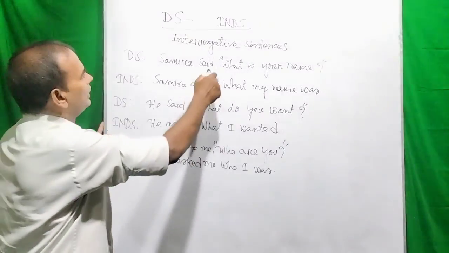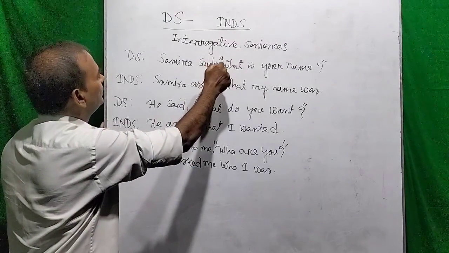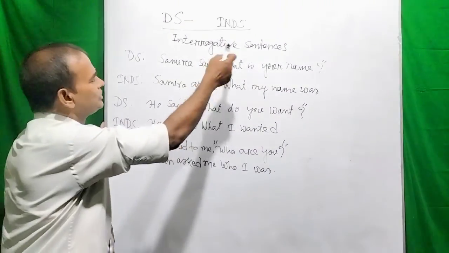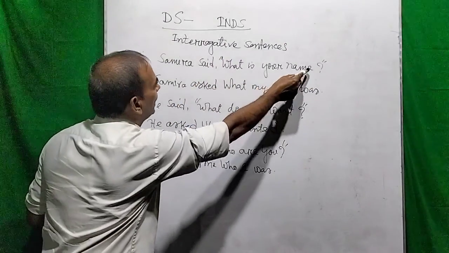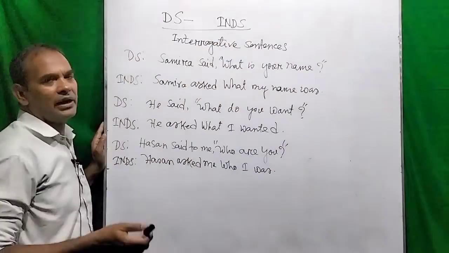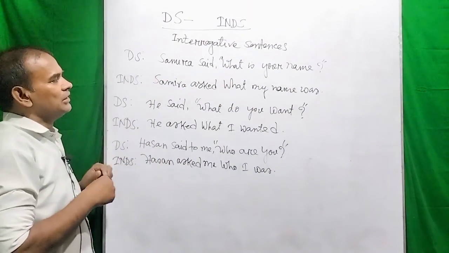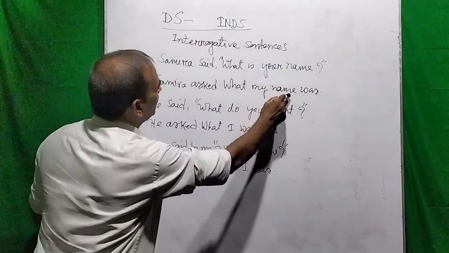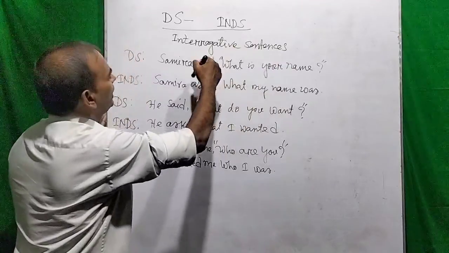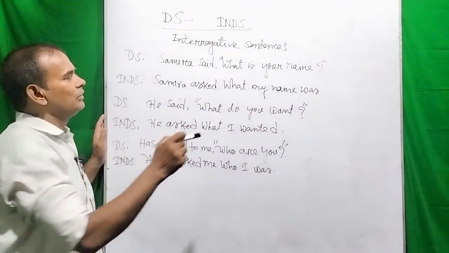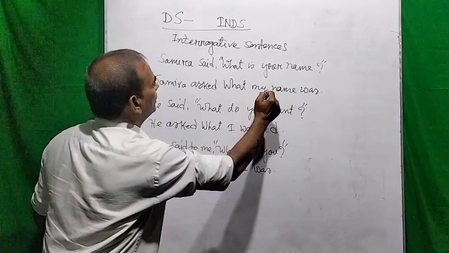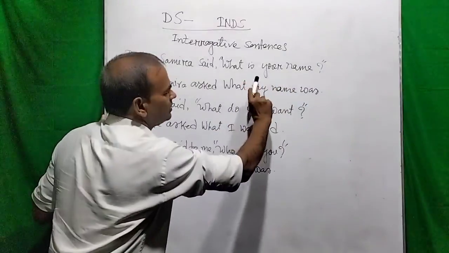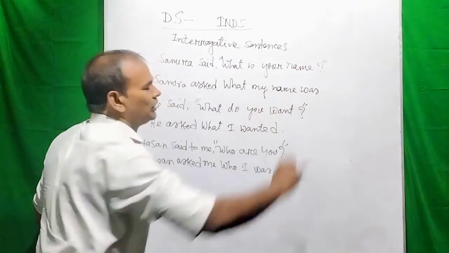So if I think that the object is me here, this your name will refer to me, and according to the rule of changing a person, that will become my name. So if your name means my name, the subject is my name, and the verb has changed into was,